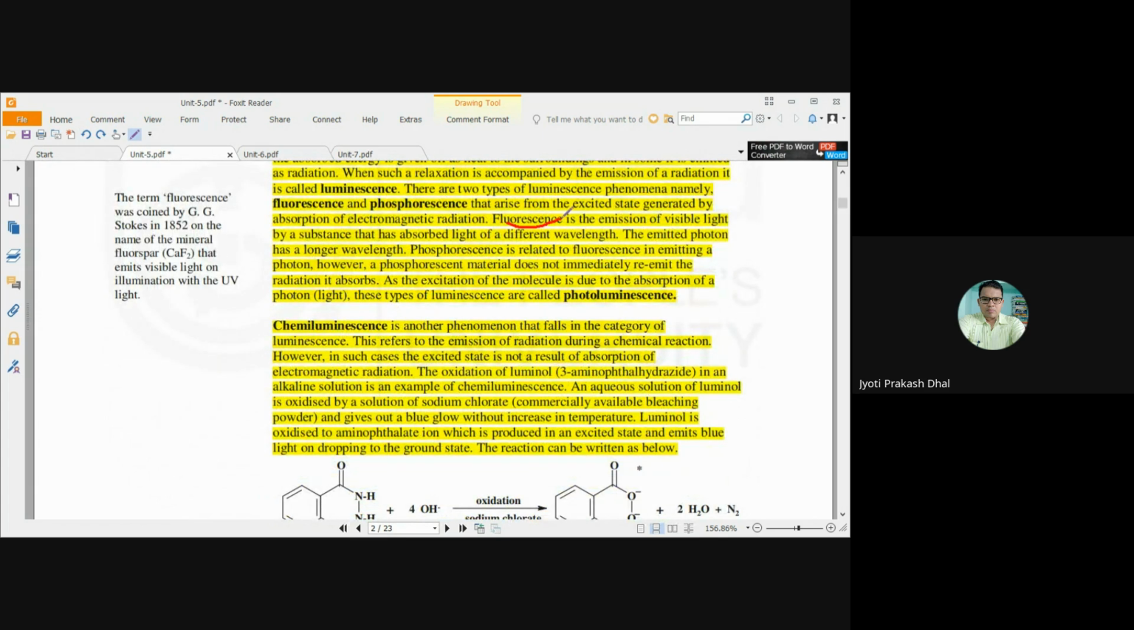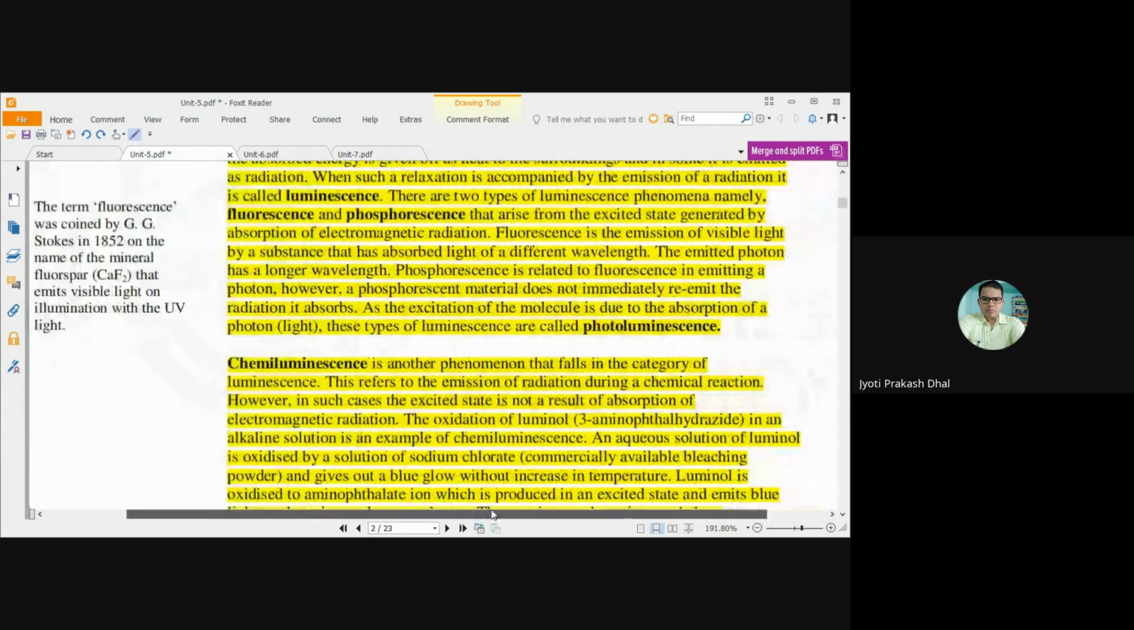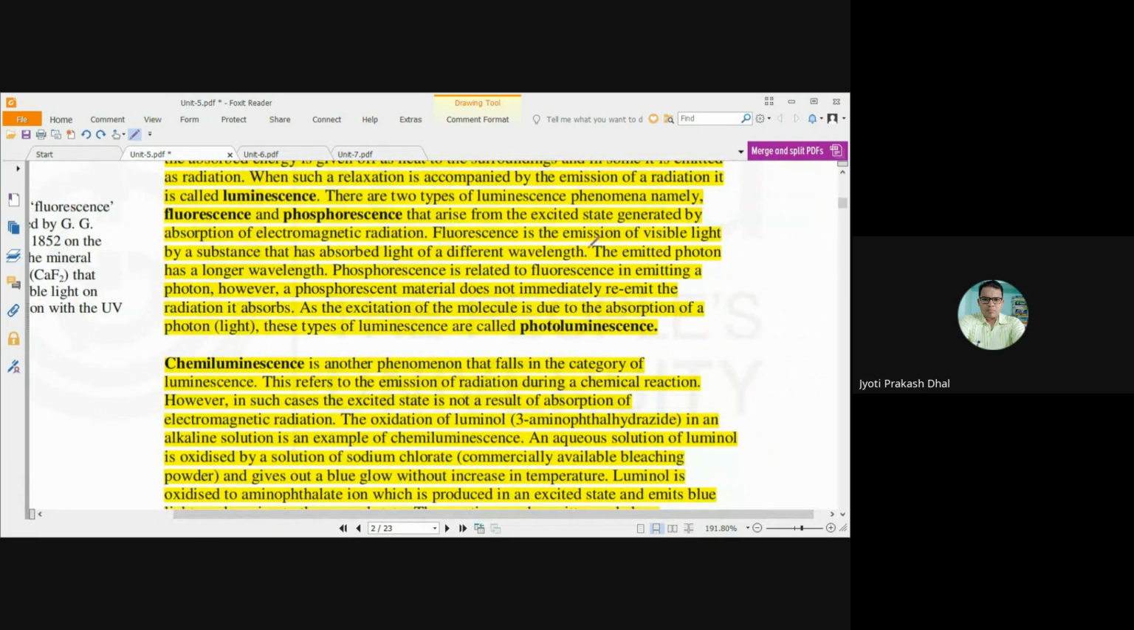Fluorescence is the emission of visible light by a substance that has absorbed light of a different wavelength. So this emitted photon has a longer wavelength. Phosphorescence is related to fluorescence in emitting a photon. However, a phosphorescent material does not immediately re-emit the radiation it absorbs.